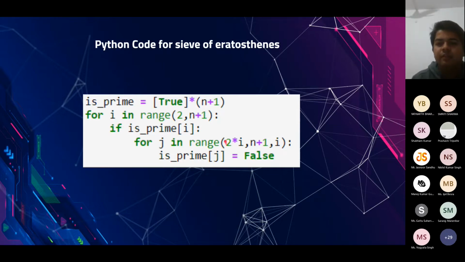So therefore, here I have written 2 into i, but whenever it's only about knowing whether a number is prime or not, and you're using the sieve for that purpose, then you can start from i into i.